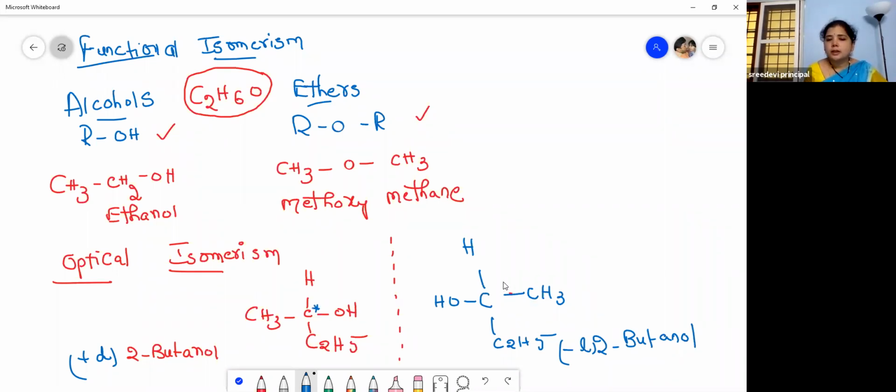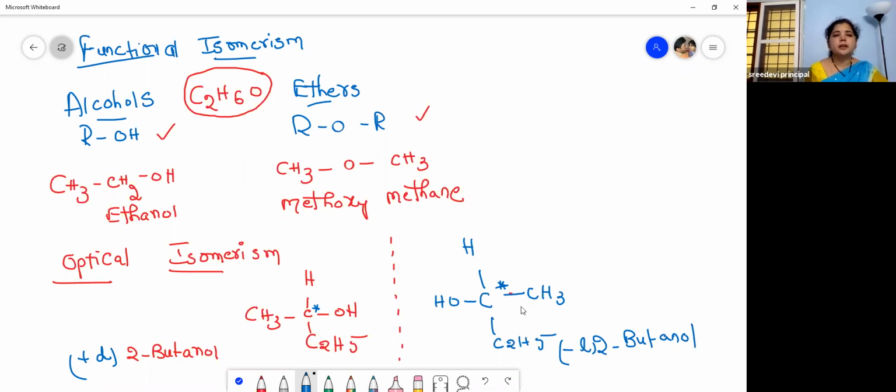So we call this a chiral carbon atom, a carbon which is bonded with 4 different groups. So this is H, OH, CH3, C2H5. So this is a chiral carbon.